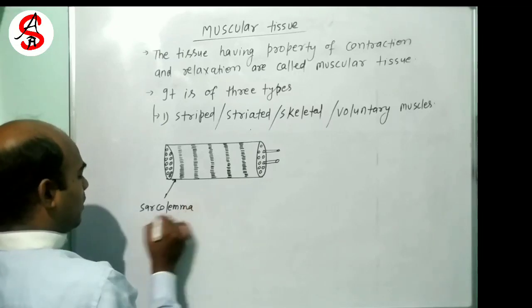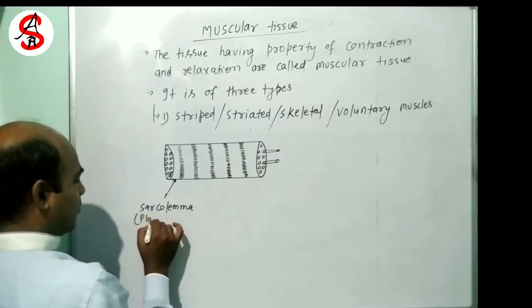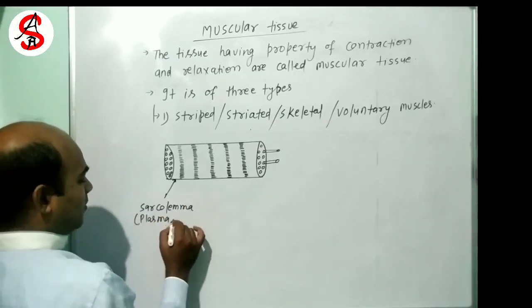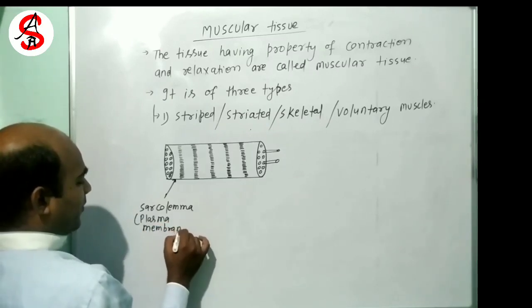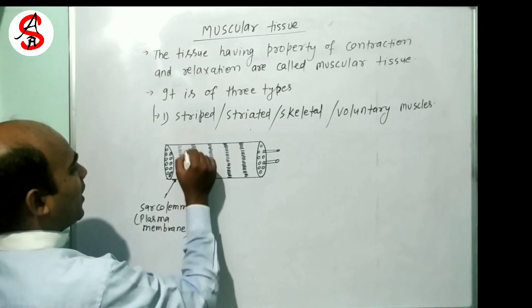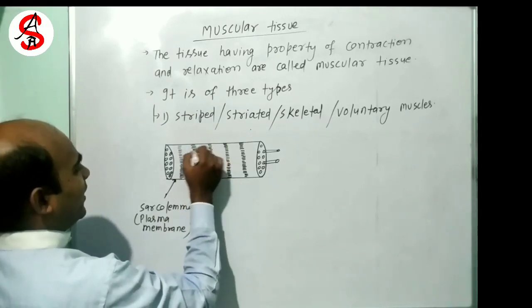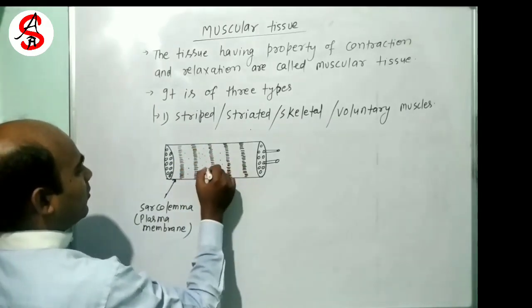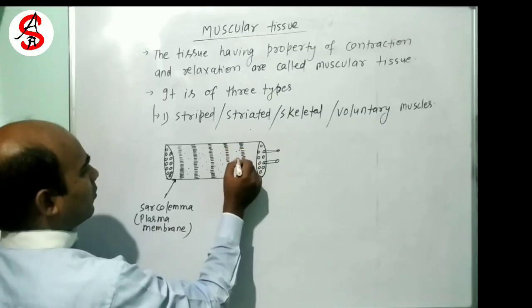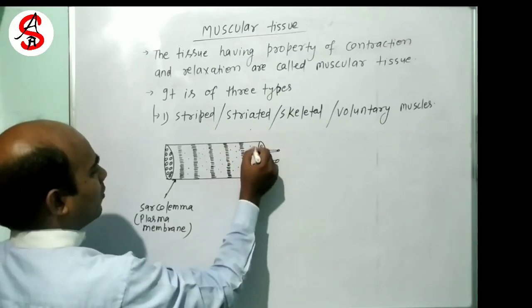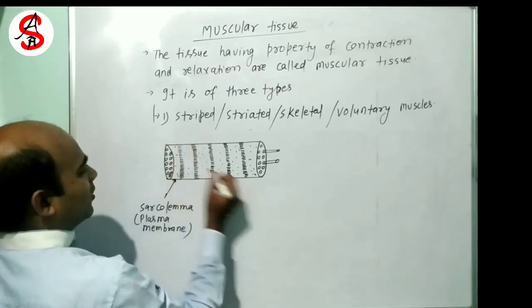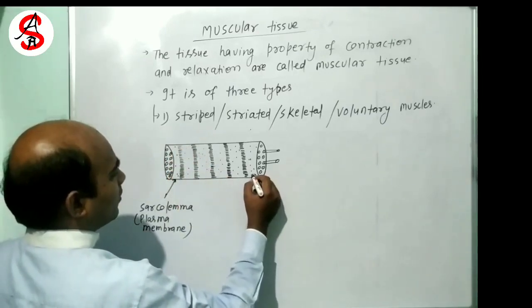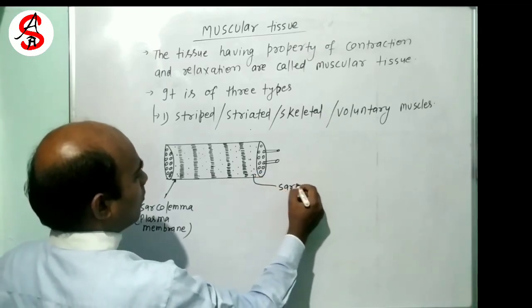sarcolemma, यानी प्लाज्मा मेम्ब्रेन, plasma membrane. Okay, and the fluid present inside it is known as sarcoplasm.